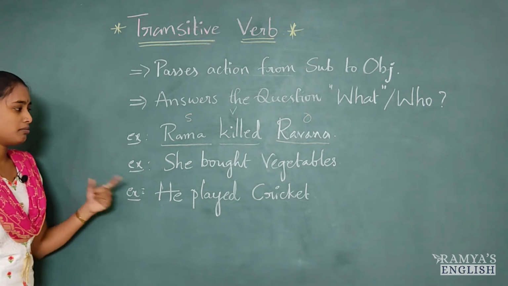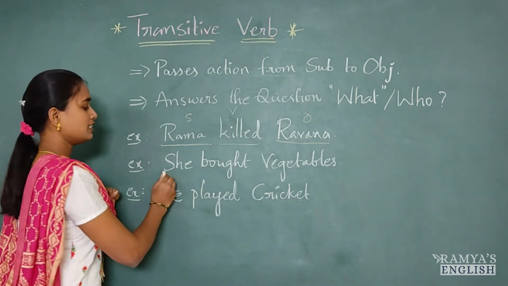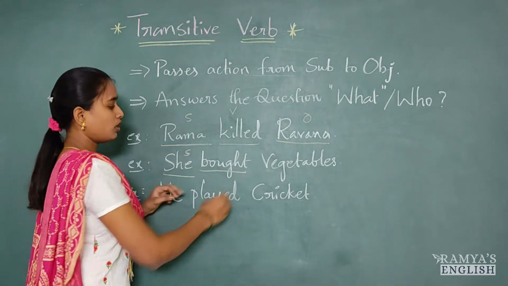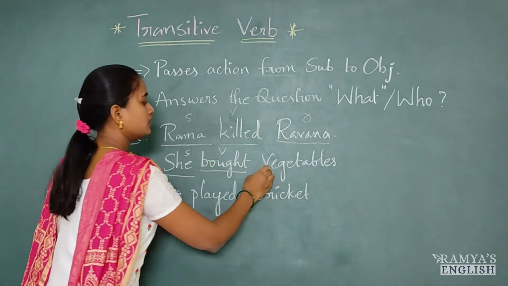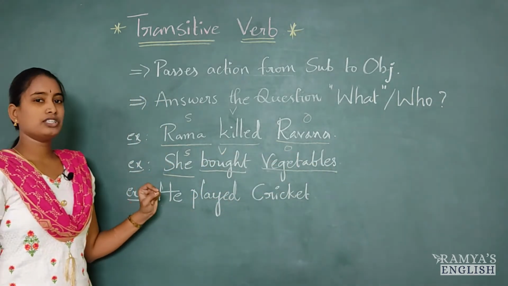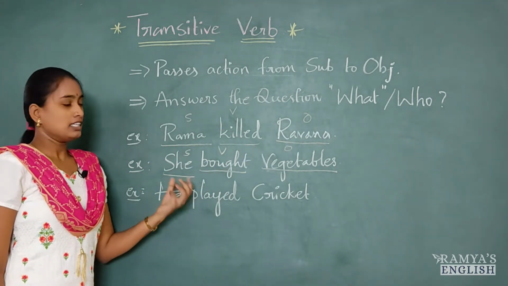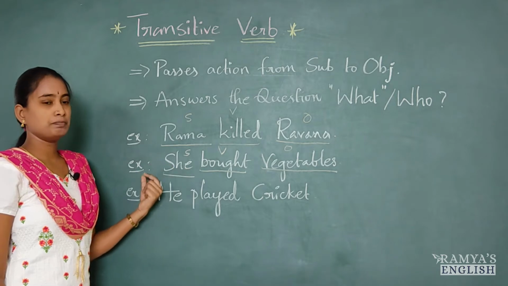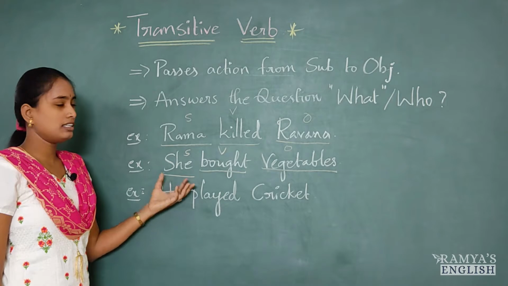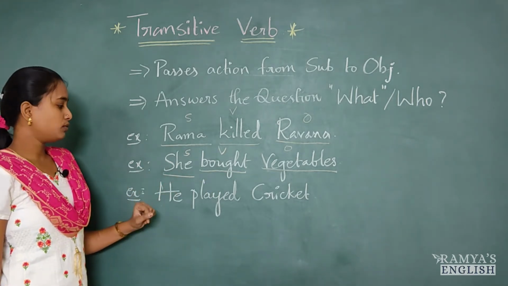Let's see one more example. She bought vegetables. In this sentence, what is the subject? She is the subject. Bought is verb. Vegetables is object. Now ask a question based on this sentence. She bought what? Is this sentence giving answer? Yes, she bought vegetables. We got the answer in this sentence. So, this bought is called transitive verb.